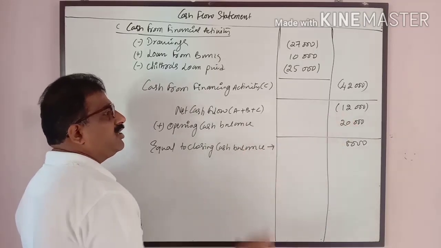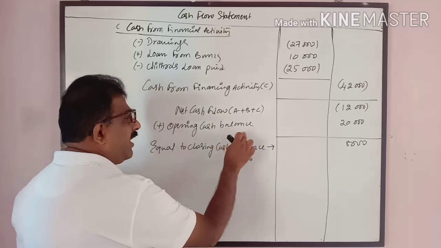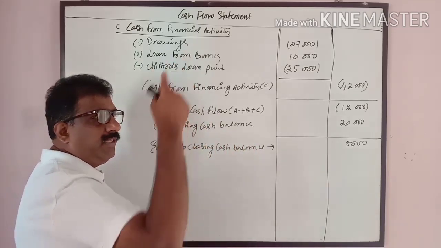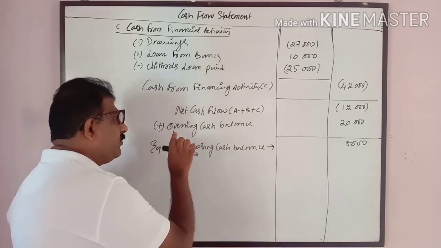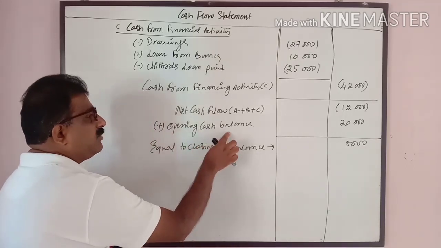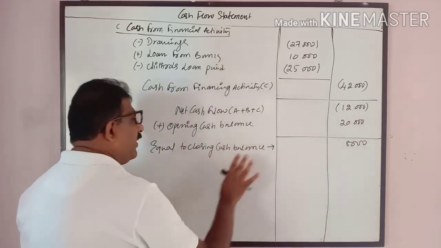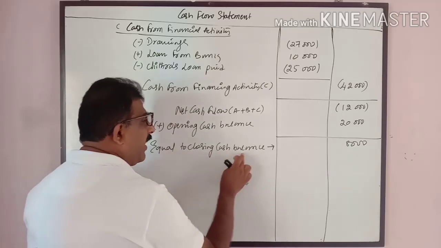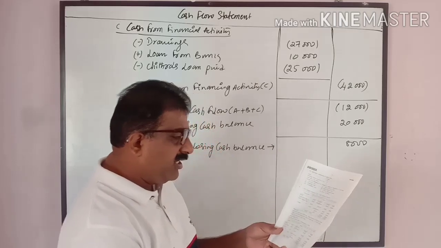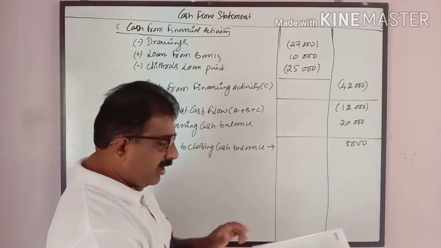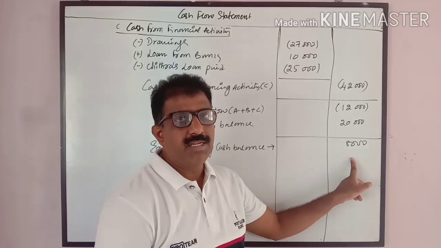Excess outflow of cash during the year. To that we are going to add the opening cash balance. I told you while preparing the operating activity, don't take the cash and bank balance, which has to be considered here. So opening cash balance 20,000, 20,000 minus 12,000, this will be equivalent to the closing balance of cash. Look at your problem: cash balance at the beginning is 20,000 and closing 8,000. When this amount matches your balance sheet value, then your answer is correct.